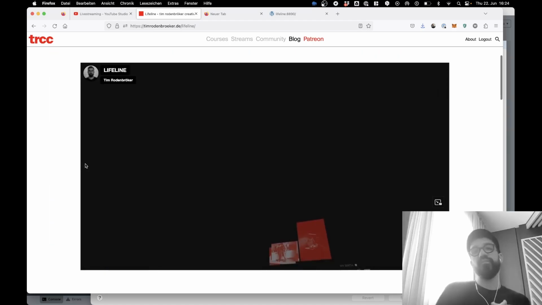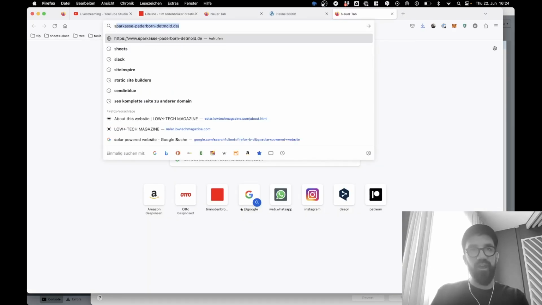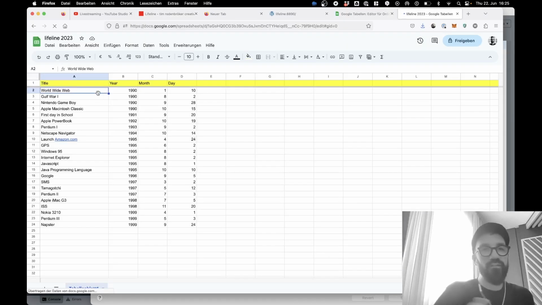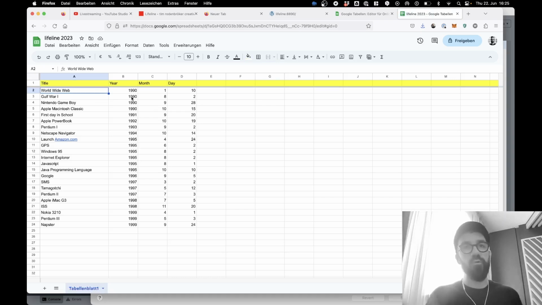So that means we are going to write the data into a Google Sheet, and I already did that. I just stripped the whole data down. I didn't want to make it too complicated. I just want a very, very simple prototype. I don't even want to separate between private and global events now. It should just be a timeline in a three-dimensional space with that data here.